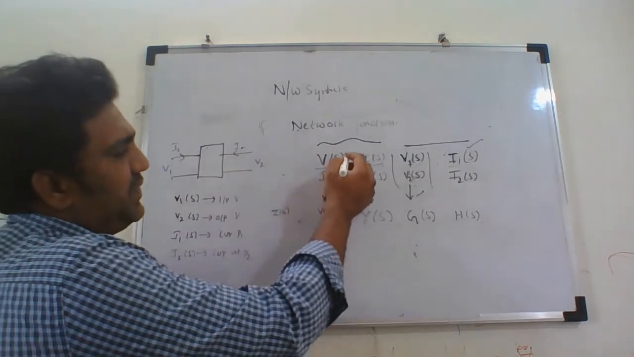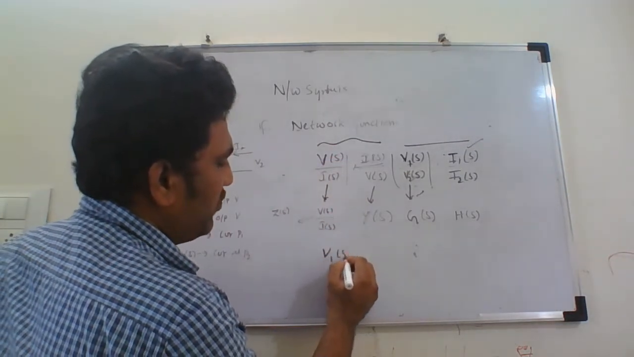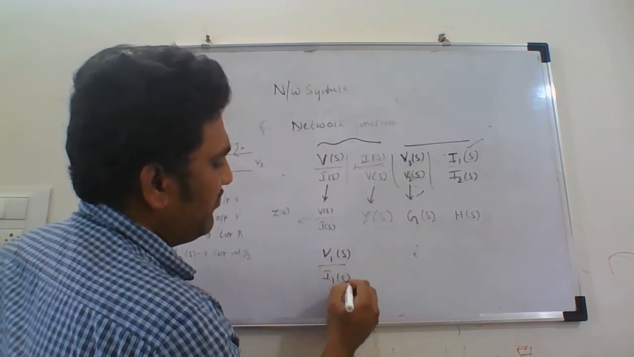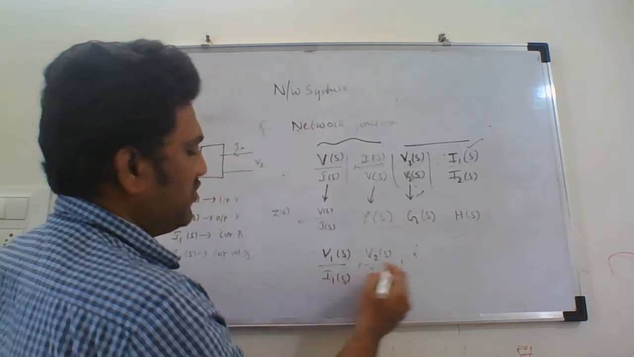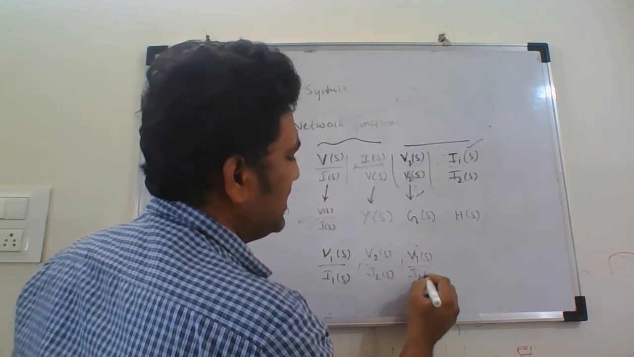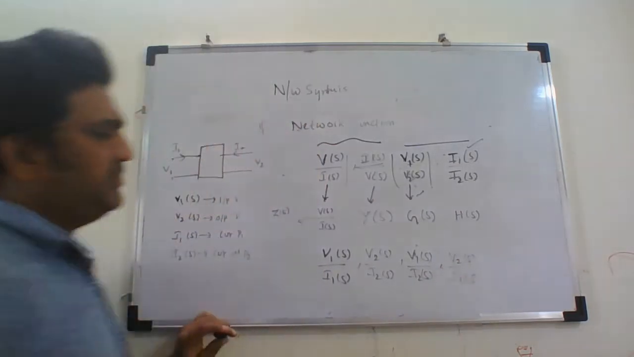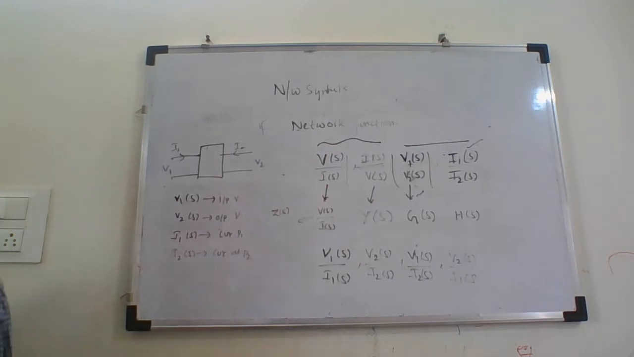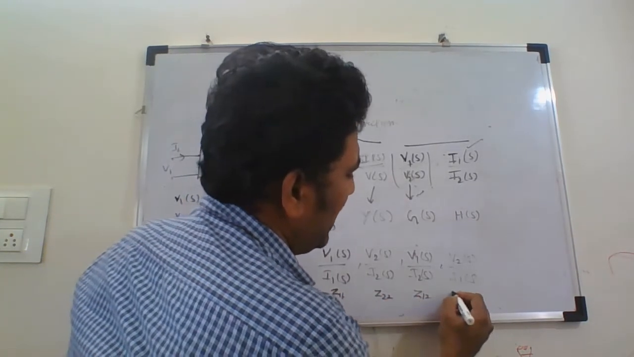Whereas if you take the impedance and admittance network functions, we can take the ratio of V1(s) to I1(s), V2(s) to I2(s), and also V1(s) to I2(s), and V2(s) to I1(s). So I get four possibilities in terms of impedance functions. We know this is Z11, this is Z22, this is Z12, and this is Z21.